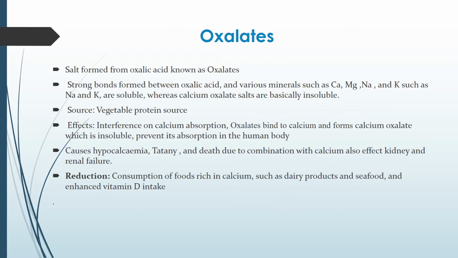Next anti-nutritional factor is oxalates. The salts of oxalic acid are known as oxalates. There is a strong bond formed between oxalic acid and minerals such as calcium, magnesium, sodium and potassium. The complexes formed with sodium and potassium are soluble, whereas calcium oxalate is insoluble. Oxalates can be found in various vegetables.